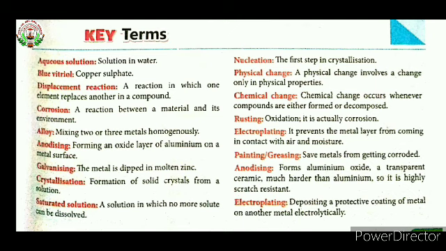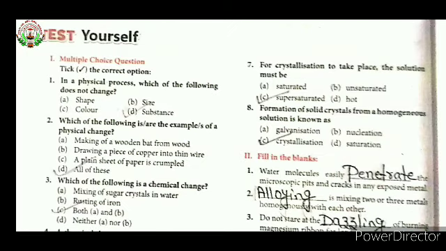Then another one is anodizing. It forms aluminium oxide, a transparent ceramic much harder than aluminium, so it is highly scratch resistant. Then again the last one is electroplating. Electroplating means depositing a protective coating of a metal on another metal by the electrolysis process. So these are the several methods we studied to prevent corrosion. Now we have completed the key terms and come to the end of the lesson.